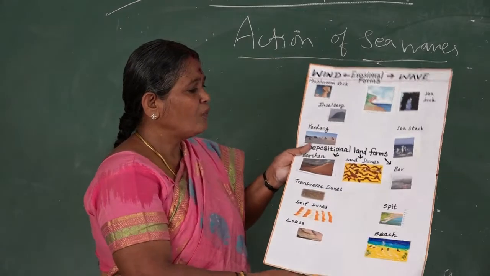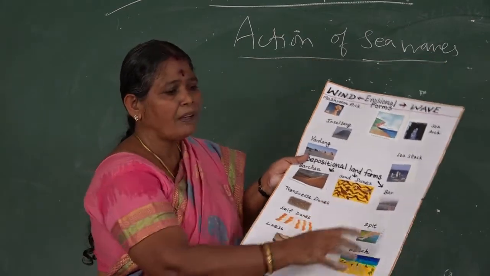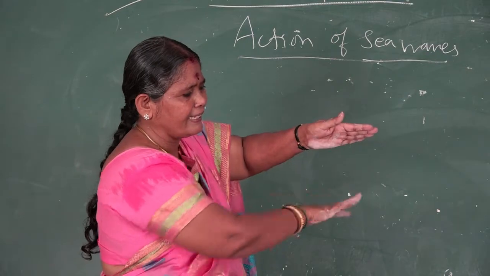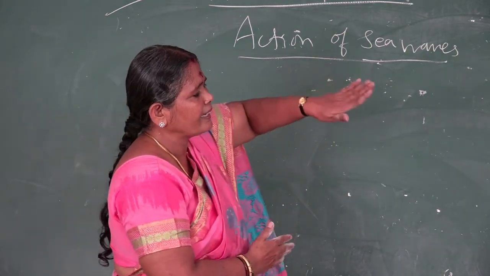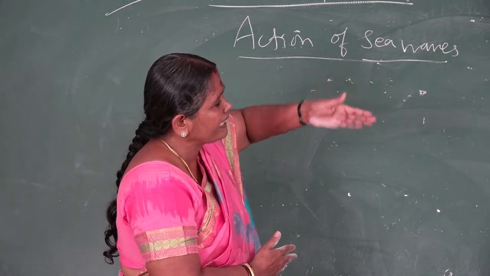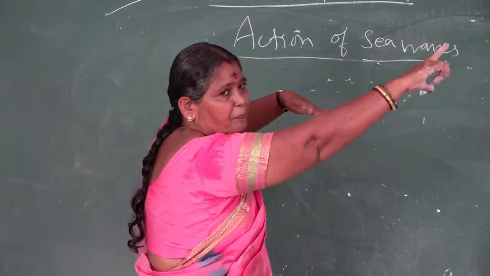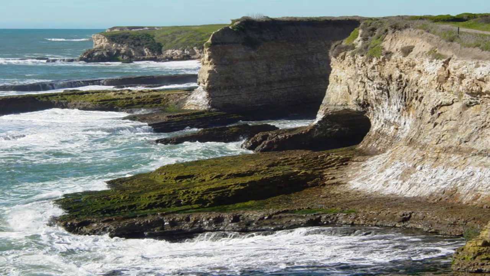Then, what is a bar? Adjoining the beach, when depositing, this adjoining area develops its height. That is called a sandbar.